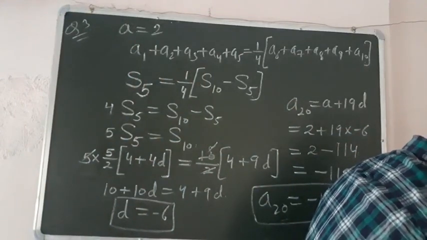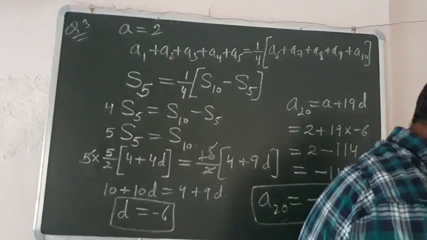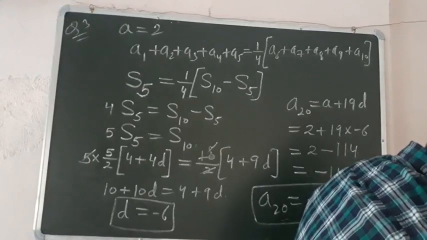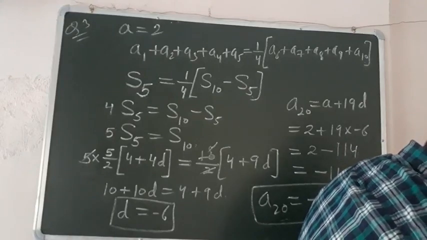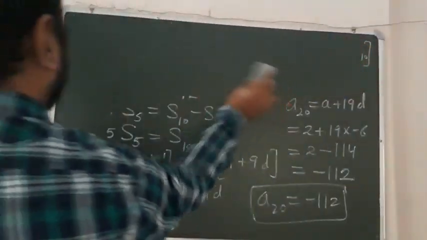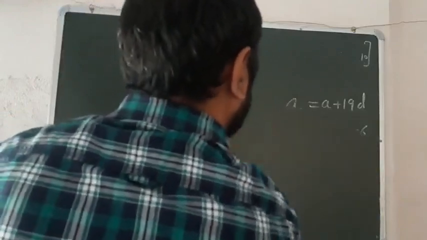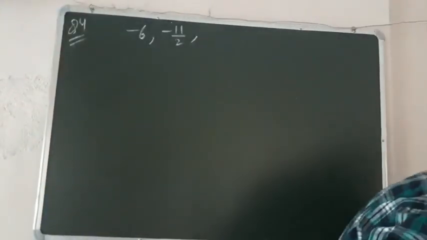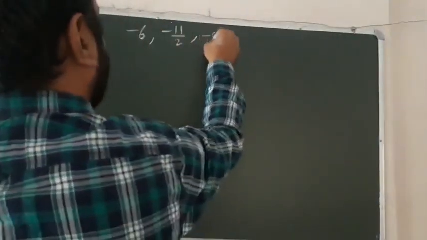The next question was: how many terms of an AP are needed to give the sum minus 25? An AP is given, and in this AP we have to find how many terms are needed. It is also a very easy question. So firstly I am writing the sequence here. Question number 4, write the sequence: -6, -11/2, next -5, and so on.